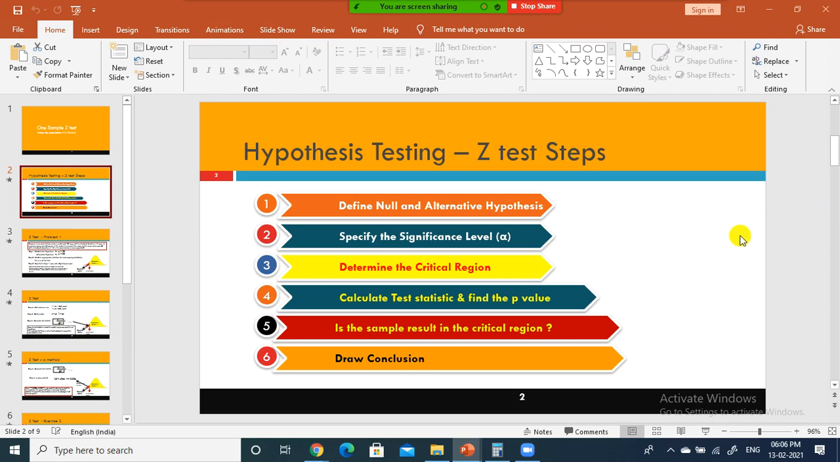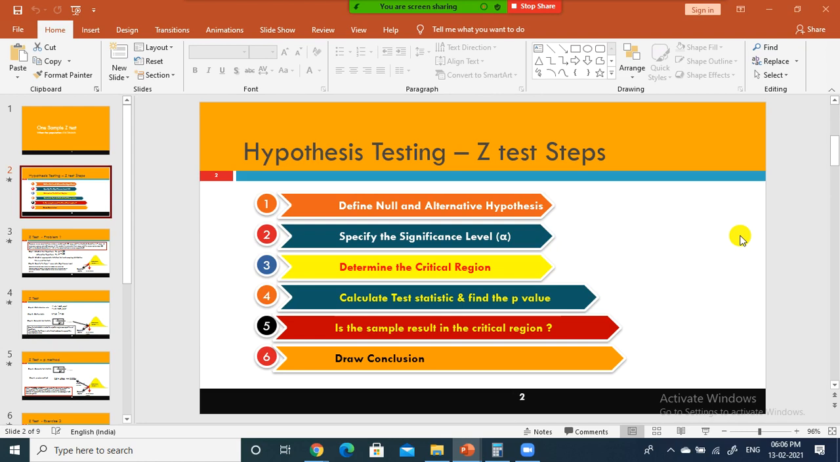So here, in the case of the z test, I told you, not only the z test, as part of the introduction to hypothesis testing we discussed, we take the sample mean, and then with that sample mean we try to estimate the population, right? And draw a conclusion whether whatever the manufacturer claims is correct or not.